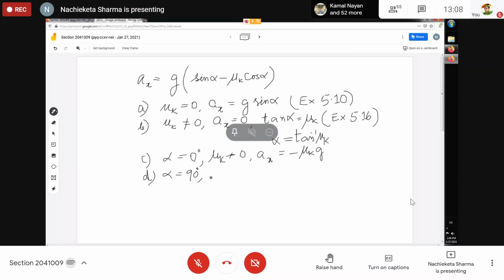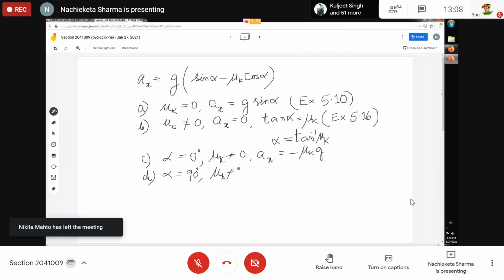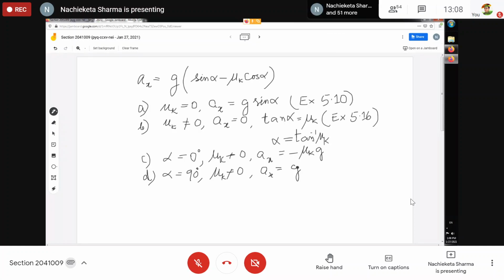Again, mu k is not equal to 0, but whether mu k is 0 or not, alpha equal to 90 degrees will make a_x, because now the body will not be in contact with anybody, it's just like a free fall. So a_x will become g, isn't it? In the earlier case also we are getting a_x equal to g, because now the friction's presence or absence doesn't matter, because there will not be any sliding, rather it will be a free fall. So we have discussed all these things in example 5.10, 5.16 and 5.17.